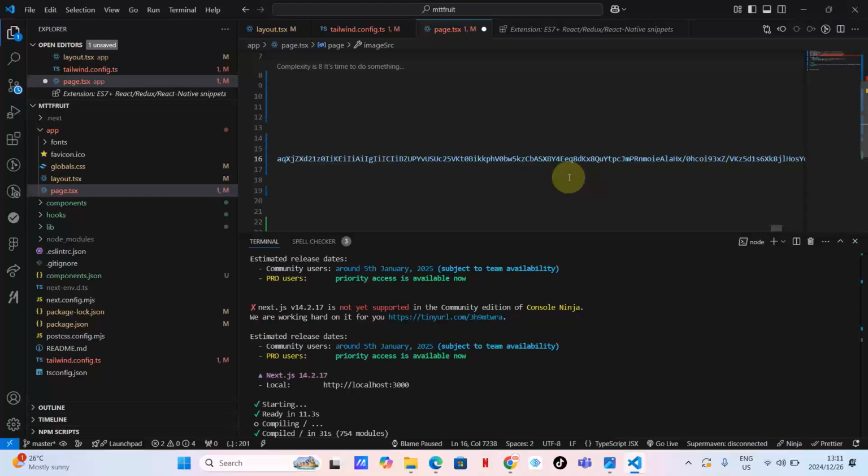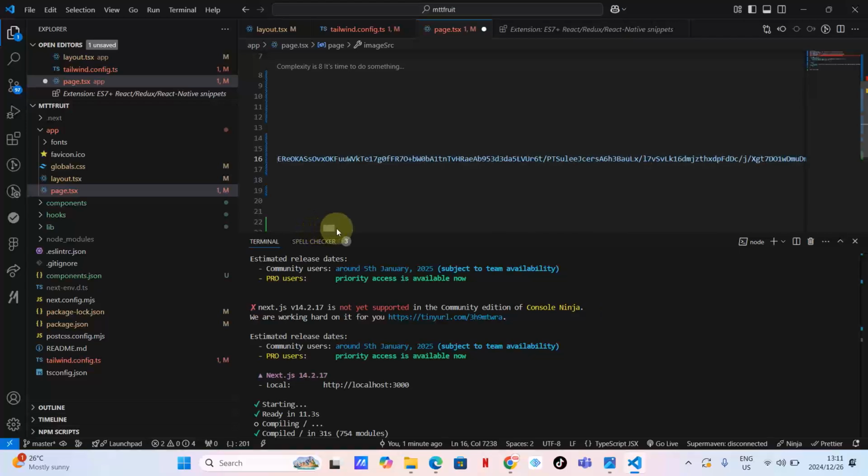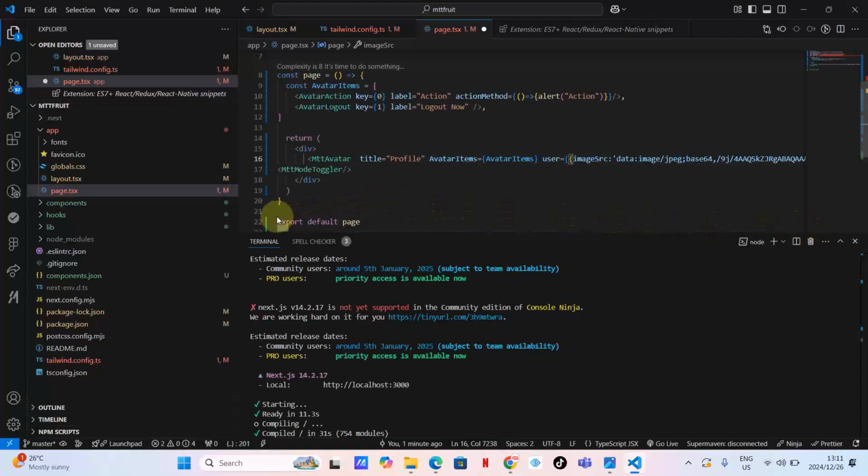Let's see. Do I have to do it this way? Because when I do it this way, this URL image, according to Next.js, might not be registered. But this is too long. This is very, very long. Let's see.